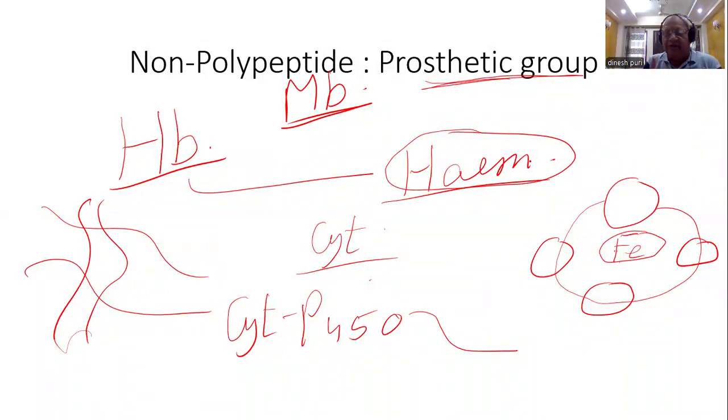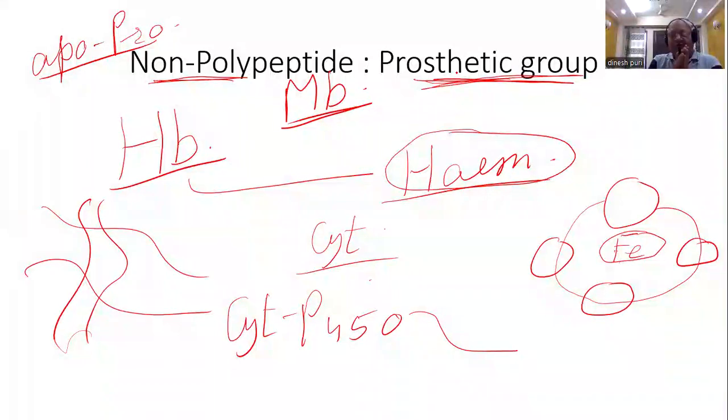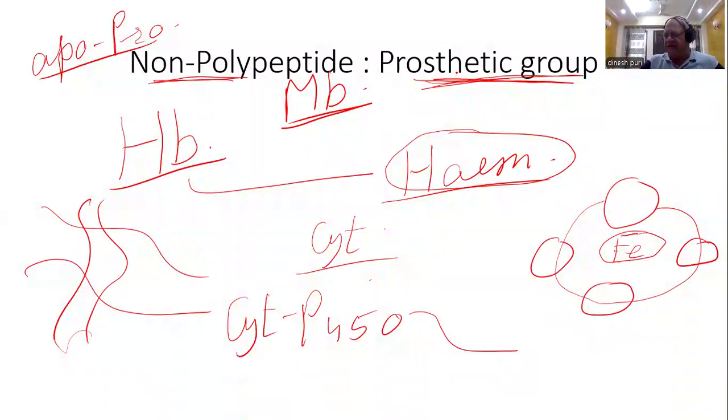And what determines this different role? The non-polypeptide portion. This is also called, you will learn, apoprotein. So the prosthetic group is important for the actual performance of the function, but what function it will perform will depend on the polypeptide portion, that is also called apoprotein. So some conceptual clearance I have tried to give, some very commonly asked questions, but more importantly, something important for your understanding. Thank you so much.